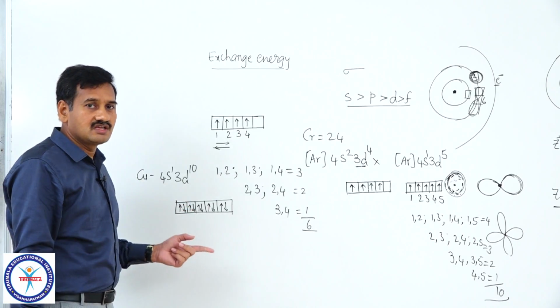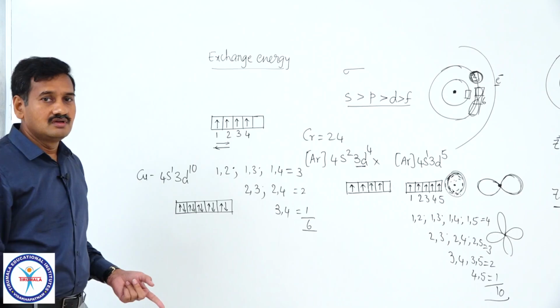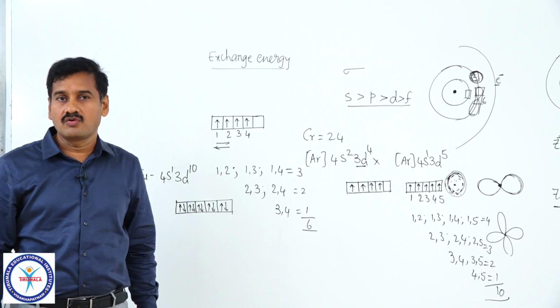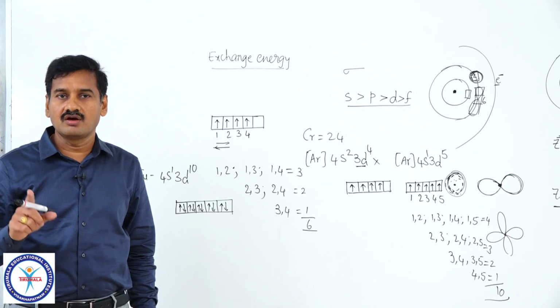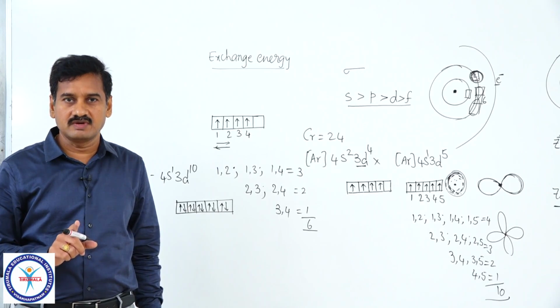Clear? So, these are the reasons for the extra stability of chromium and copper, with argon 4s1 3d5 configuration and argon 4s1 3d10 configuration respectively, right.